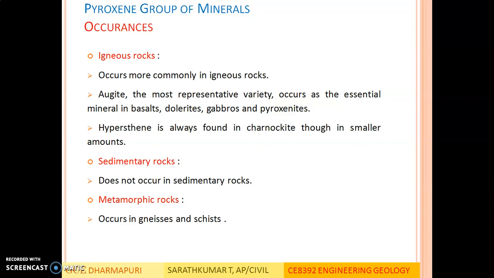in smaller amounts. As we saw in weathering, this pyroxene group of minerals are easily breakable, can be decomposed and disintegrated very quickly upon weathering, so it does not occur in sedimentary rocks. Metamorphic rocks. In metamorphic rocks like gneisses and schist, this group of minerals, the pyroxene group, occurs.